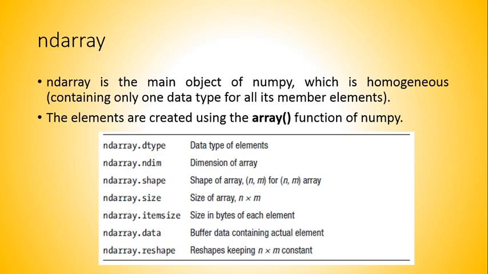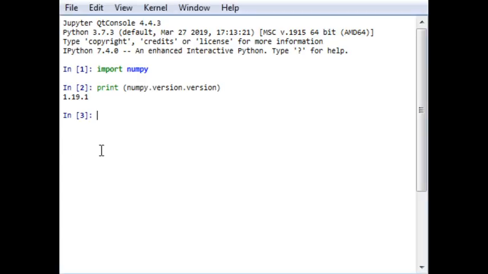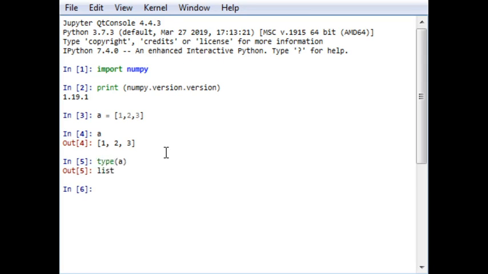So let me explain how to do this. By opening this, for example, if I initially write a statement, 1 2 3, this is my a equal to 1 2 3. So it is a type of list actually. Let me check the type. It is a list actually.